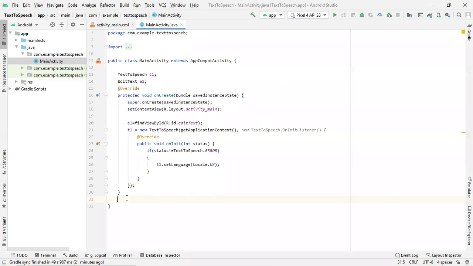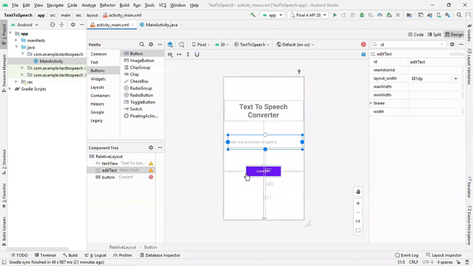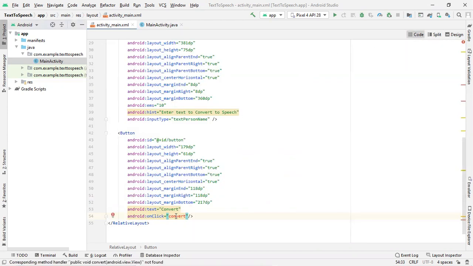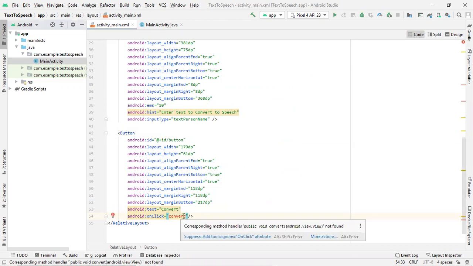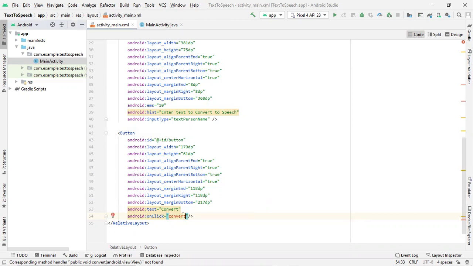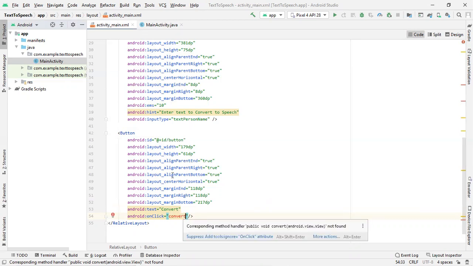In order to convert our text to speech, now we need to write the definition of this convert function. What we did in the design part: when you click on this particular convert button, it needs to call a function called convert. As you can see, it is still showing in red. Why? We have not yet written the definition of this convert function. That's why it is still showing a red error, as the definition is not found.